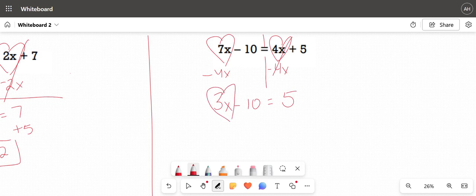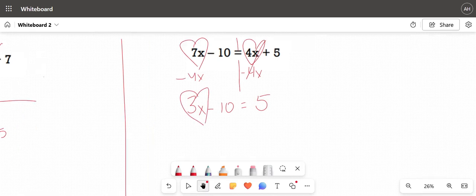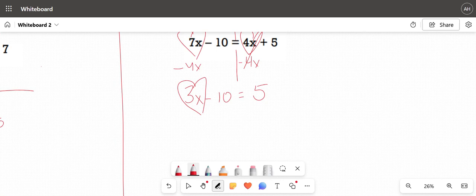Now I have 3 and x who love each other. Who is in the way? The minus 10. How do I get rid of minus 10? By doing the opposite. So I'm going to add 10 to both sides. Now we can solve. We have 3x still here. 10 minus 10 is 0 equals 5 plus 10 is 15.